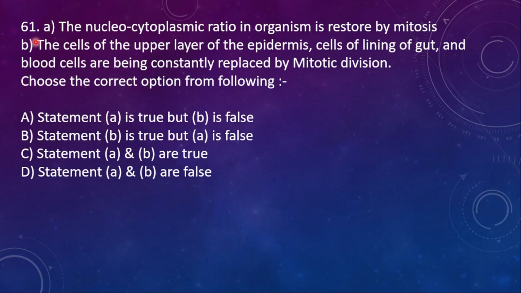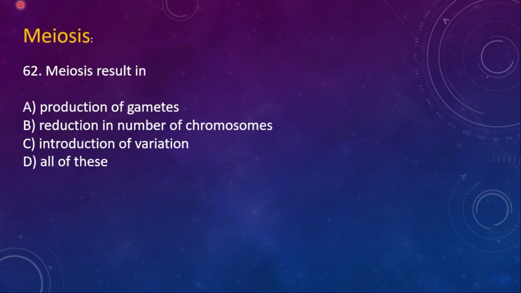61 question. A, nucleocytoplasmic ratio in organism is restored by mitosis. B, the cells of the upper layer of epidermis, cells of lining of gut and then blood cells are constantly replaced by mitotic division. Choose the correct option from the above. Here the correct option is C, where the statements A and B both are true. From now onwards, it starts with meiosis.